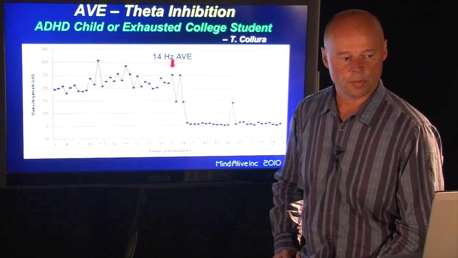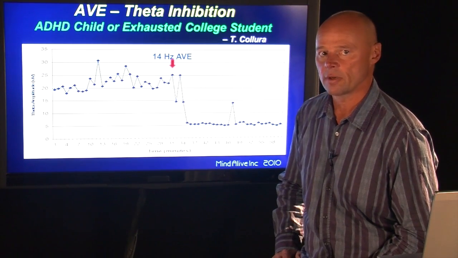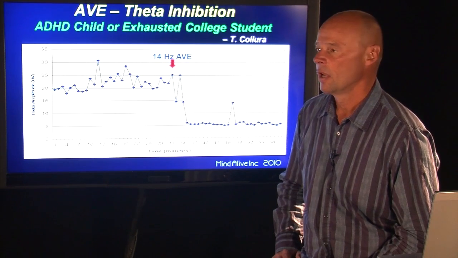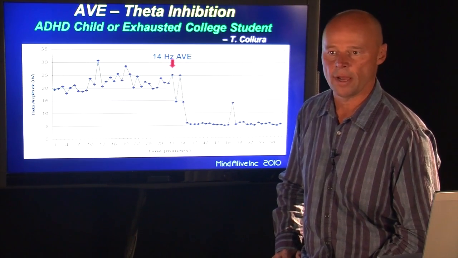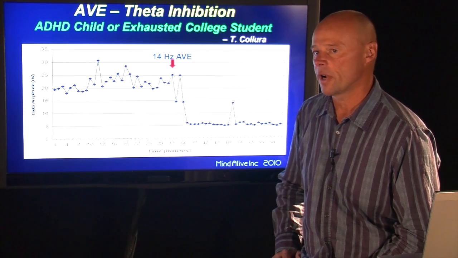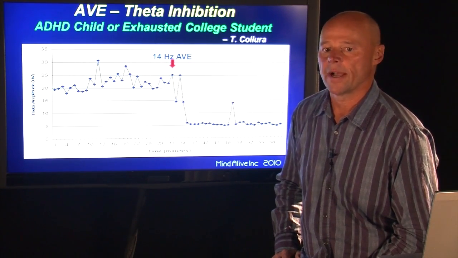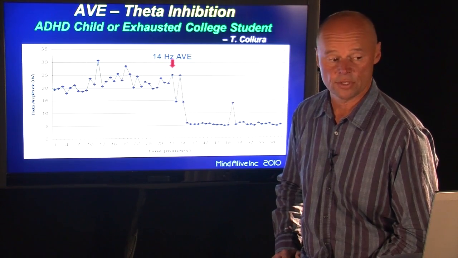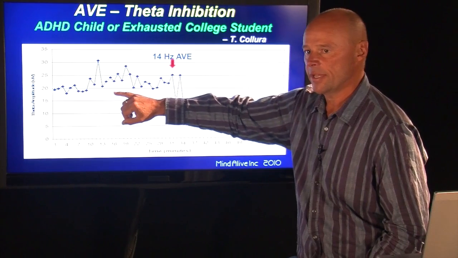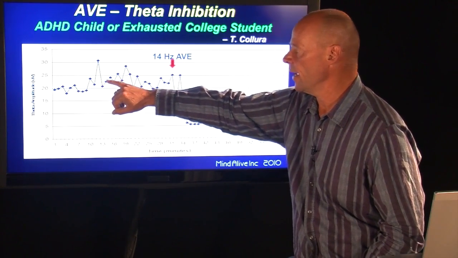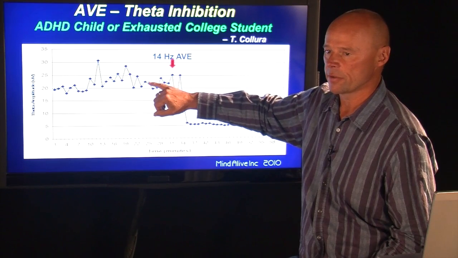This here is the typical high theta levels of an ADHD child or an ADD child with hyperactivity, or a very tired college student. Both make high levels of theta. Both are foggy-headed, both cannot pay attention, both struggle to make high-level decisions or executive decisions, and often both are moody. We can see in this ADD child there is a lot of theta activity present at around 6, 7, 8 hertz.